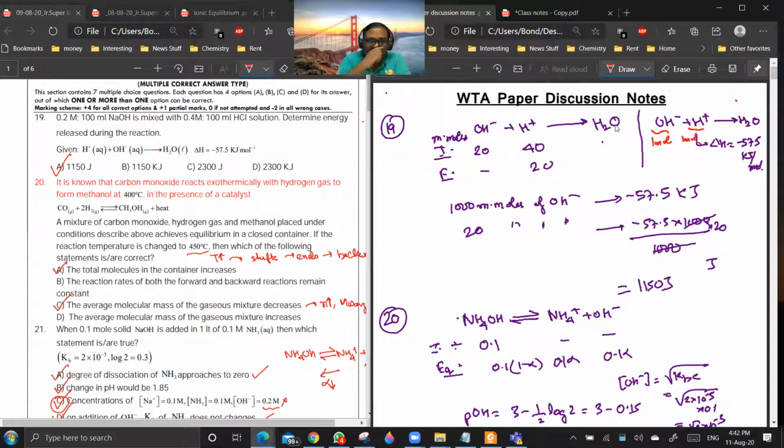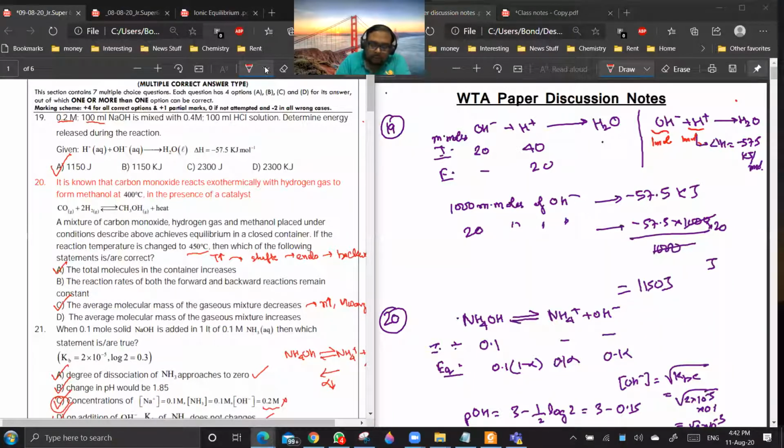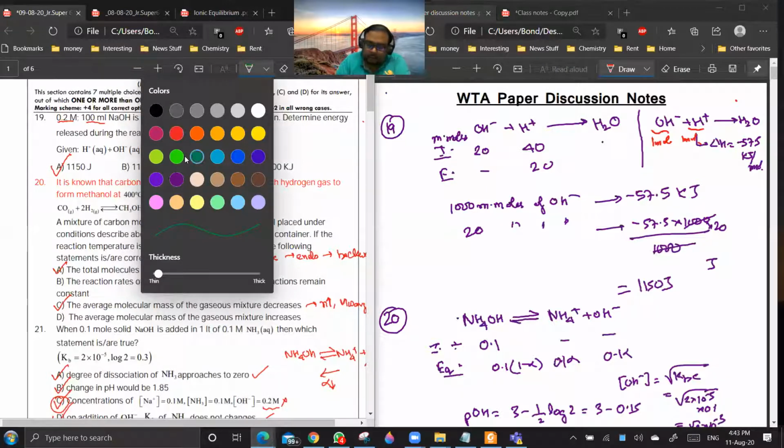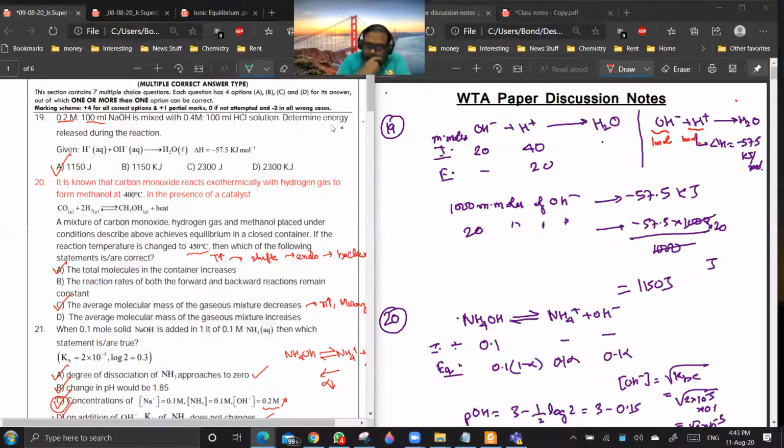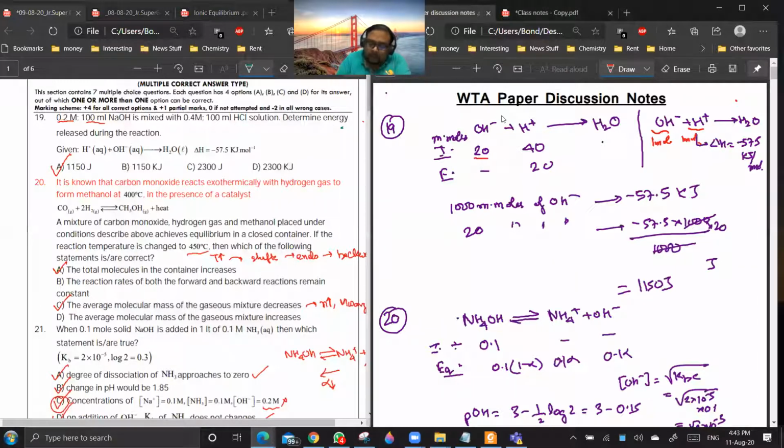In this case, how many millimoles of NaOH are we taking? 0.2 into 100. Are you getting a point? So that will be 20 millimoles of OH minus. And how many millimoles of H plus are we taking? 0.4 into 100, 40 millimoles of H plus. Getting my point? Yes, sir. Now when these are reacting, which is the limiting reagent here?